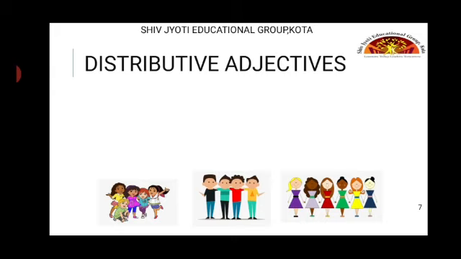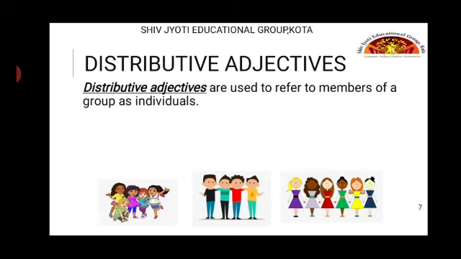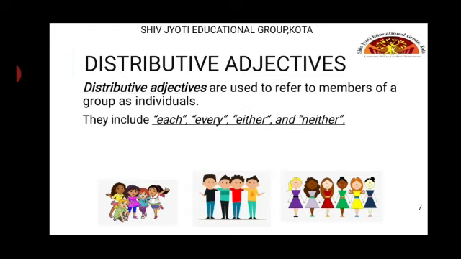In this, we'll be dealing with a group of people, naming them as one or one of them in the group. So the definition is, distributive adjectives are used to refer to members of a group as individuals. We can use the individuals by naming them as one, as a group, or either of the persons in the group. Distributive adjectives can include each, every, either, and neither. Using these kinds of words, we can distribute the people of a group.